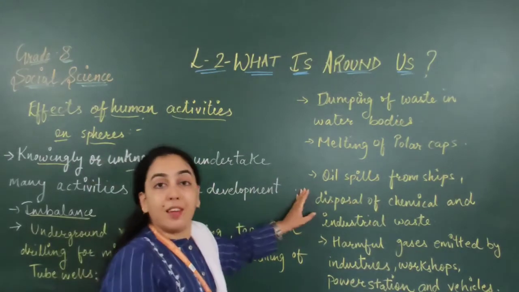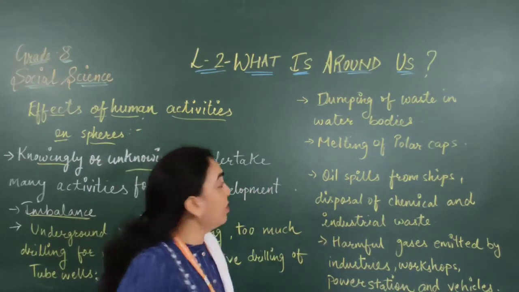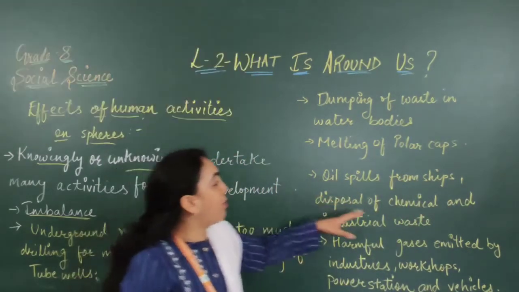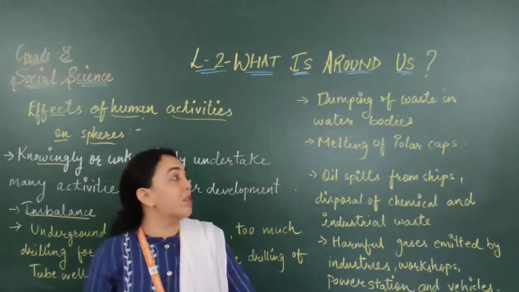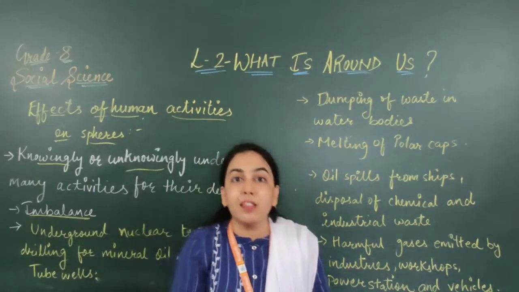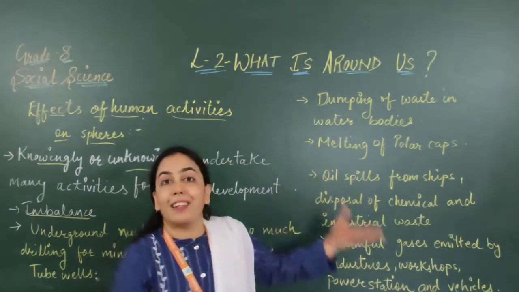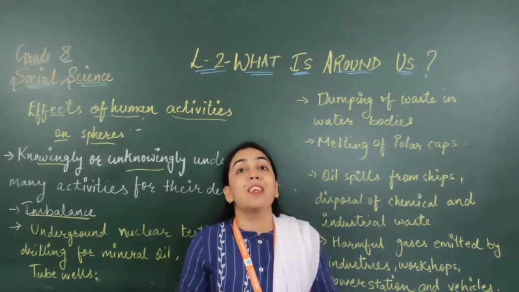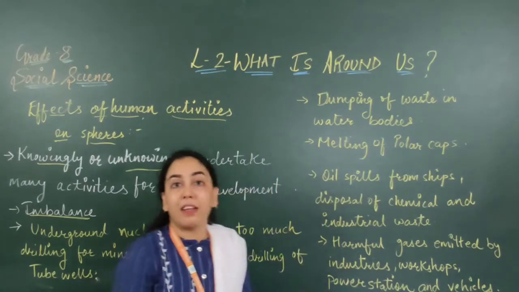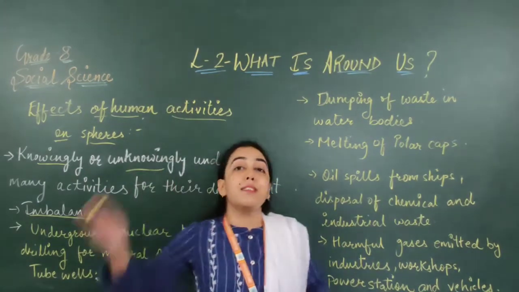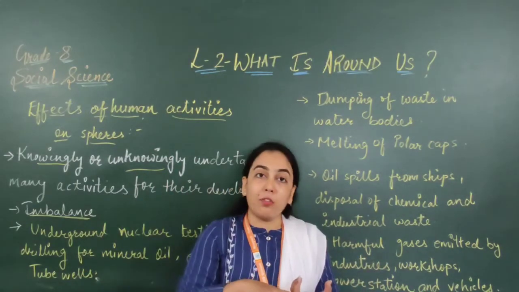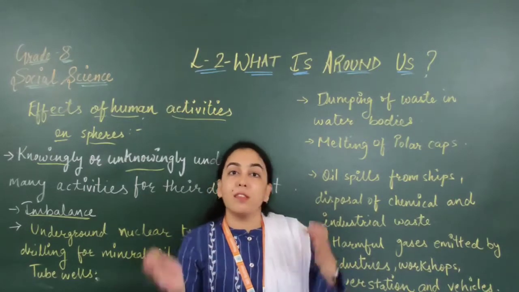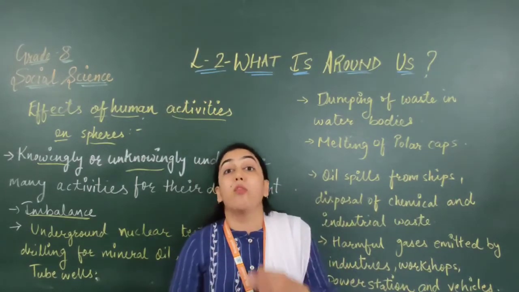Next, once again we are talking about water pollution: oil spills from ships, disposal of chemical and industrial waste. There are many activities which are done inside the seas. For example, oil is getting spilled from the ship. Ship means oil is flowing out. So what will happen? The sea will get polluted. The sea water will not remain fine. And when the sea gets polluted, the aquatic life will suffer. The fish, the whales, all the animals inside the water will get affected and they will die or get ill.